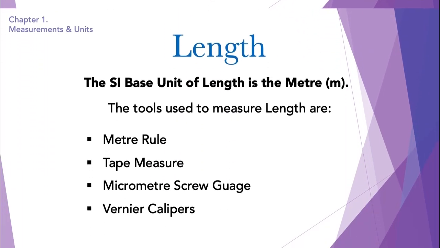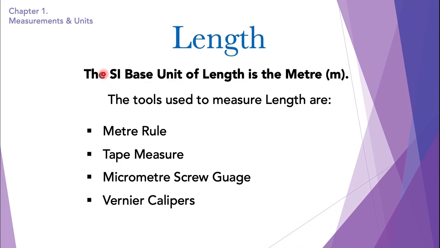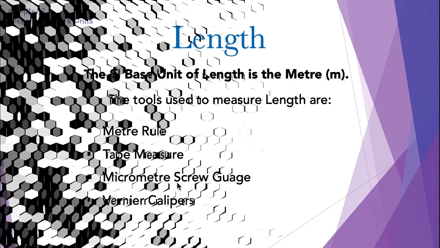Next we have length. The SI base unit of length is the meter, and the tools we use to measure length are the meter rule, tape measure, micrometer screw gauge, and lastly the vernier calipers. So these are a lot of tools and we're going to understand these tools right now. Starting with the meter rule.